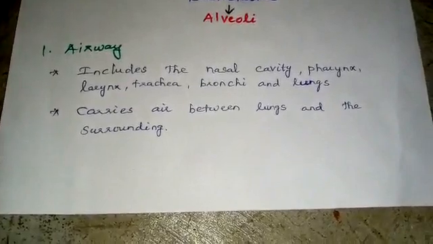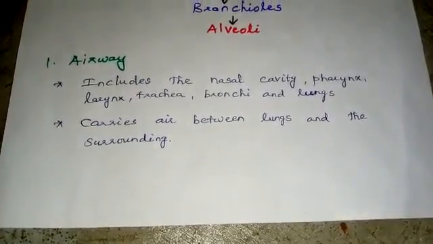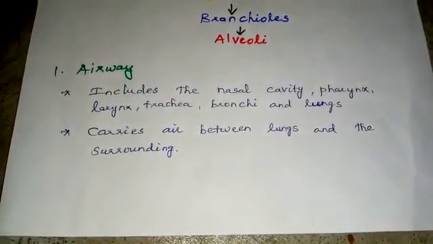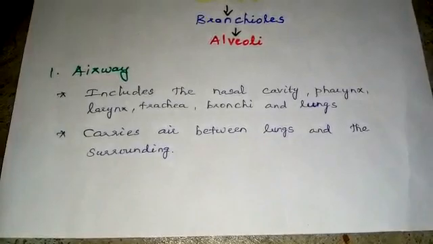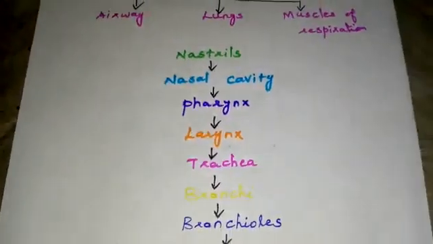The airway includes the nasal cavity, pharynx, larynx, trachea, bronchi and lungs. It carries air between the lungs and the surroundings. This is our path of airway.